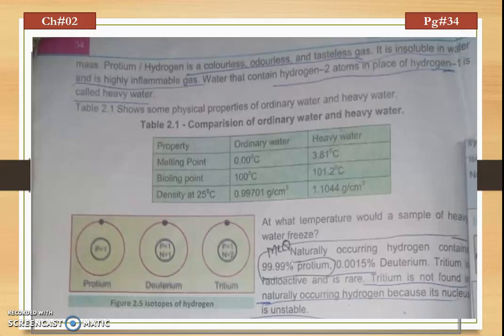Now let us check the natural abundance of these isotopes of hydrogen. Natural abundance means the existence of an isotope in nature. Protium exists in nature at 99.9%, while deuterium is present at 0.0015%, and the existence of tritium is very rare because it is radioactive and its nucleus is very unstable. Here's a diagram that shows you the isotopes of hydrogen: protium, deuterium and tritium. As you know, protium has no neutron, deuterium has 1 neutron and tritium has 2 neutrons respectively.